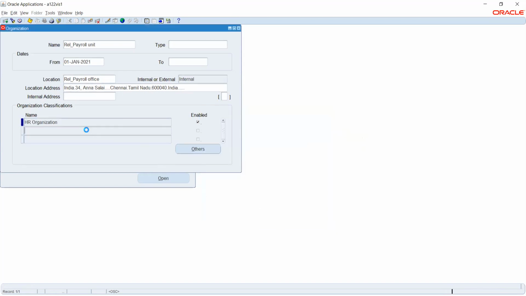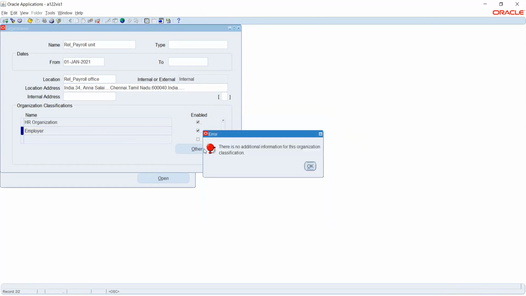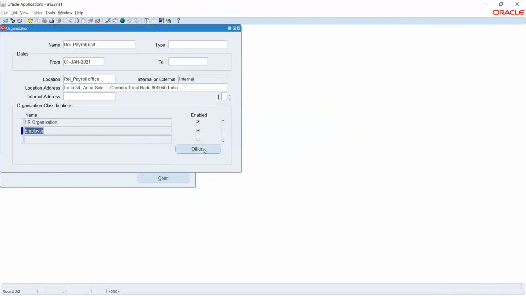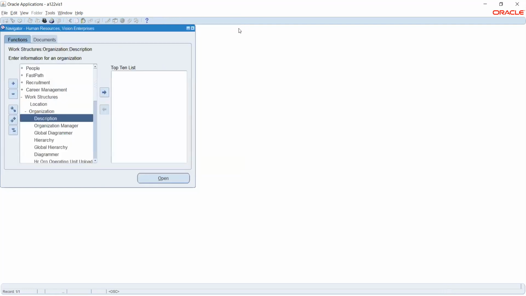Now what I will do is I'll also mark this particular payroll unit as employer. The employer is nothing but the actual unit that will be used for my actual payroll process and the other things. So this will mark it as a legal employer of my employee. So we are done with creating the organization.